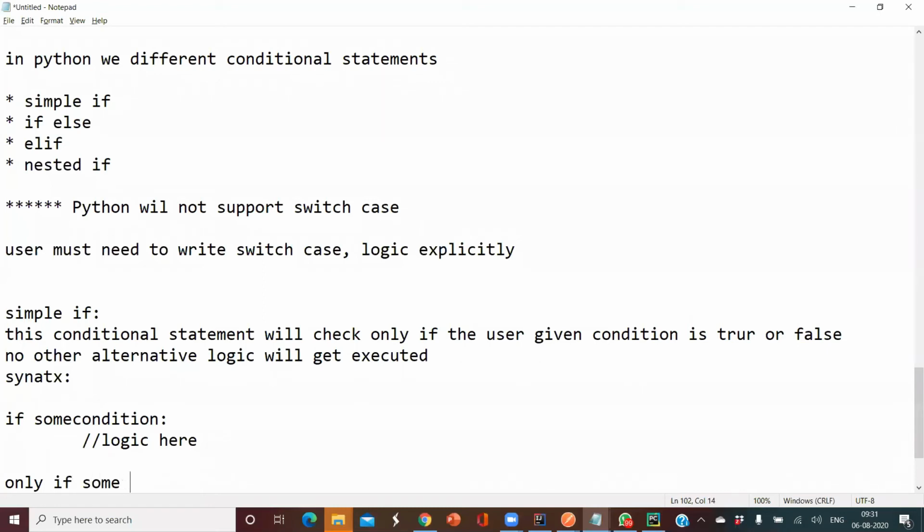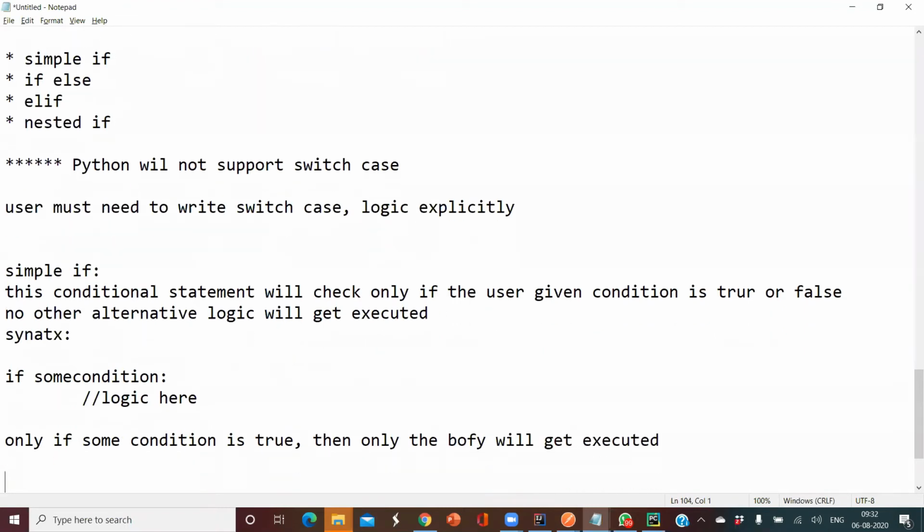Only if some condition is true, then only the body will get executed.